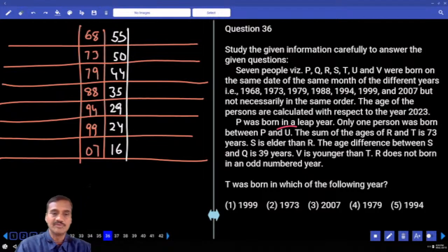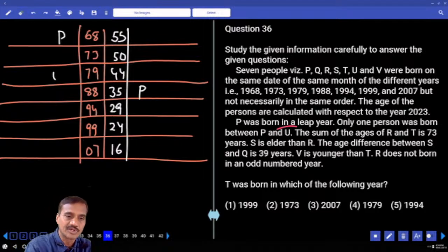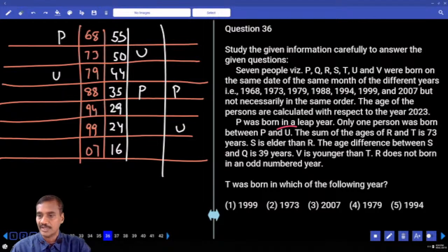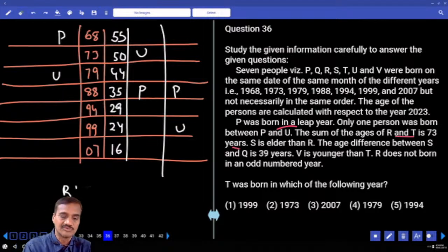P was born in a leap year, and P can be born either in the year 68 or 88. 2 possibilities. And only one person between P and U. ఇక్కడ U వచ్చింది, ఇక్కడ ఏం రావాలి? U ఇక్కడ, P and U can be here. How many possibilities? 3 possibilities. And sum of R and T is 73 years. R plus T is 73 అన్నాడు.